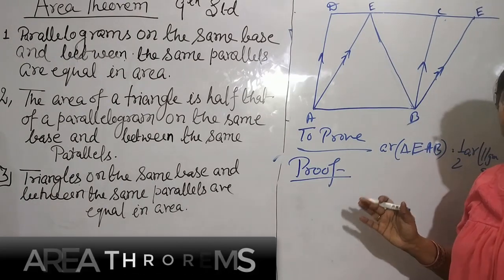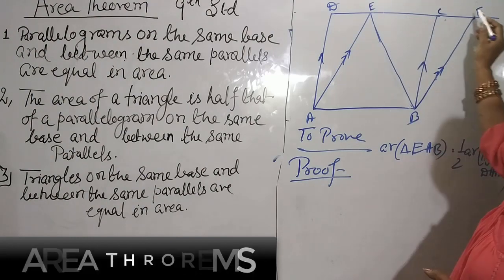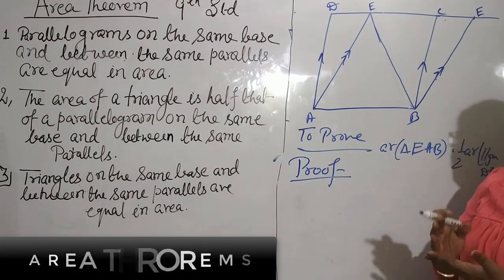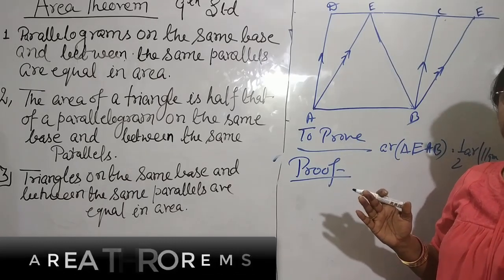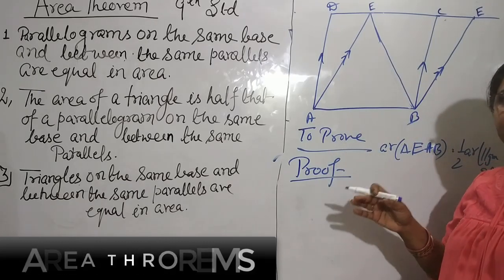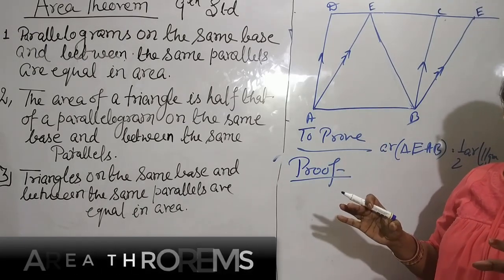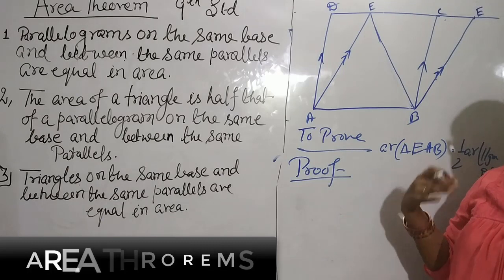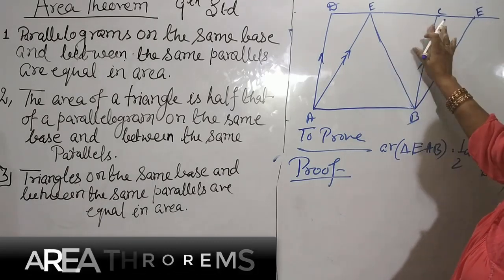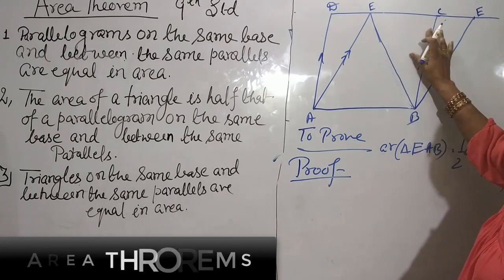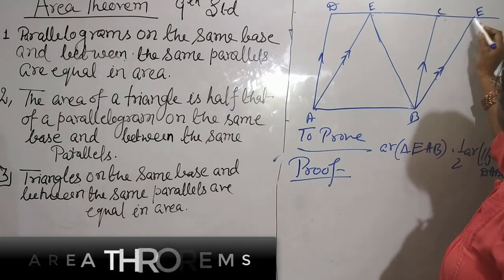Now all of you know that the diagonal of a parallelogram divides it into two equal parts. That means the diagonal divides the parallelogram into two equal areas, and that means they are congruent also. So these two triangles are of equal area.